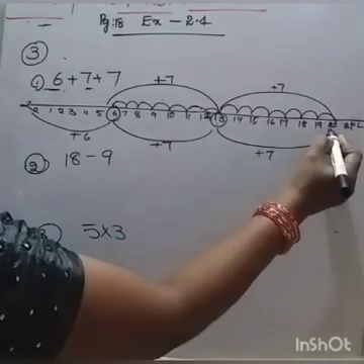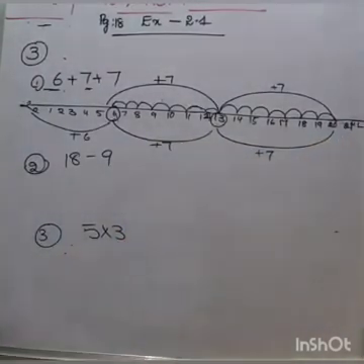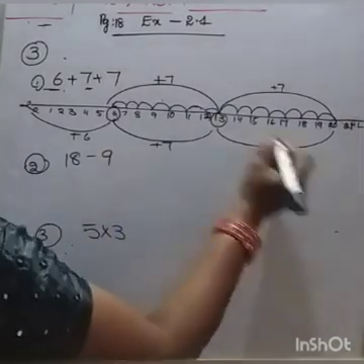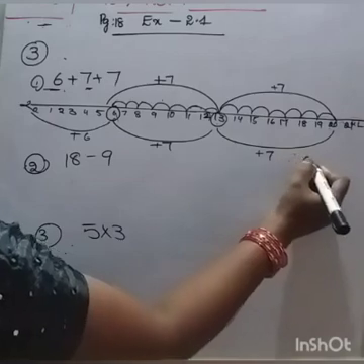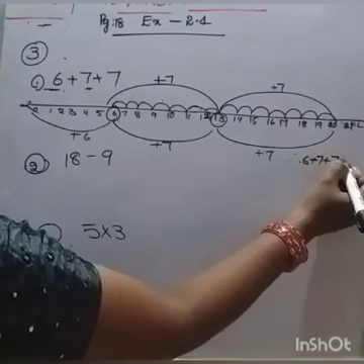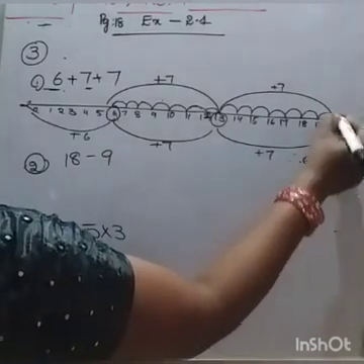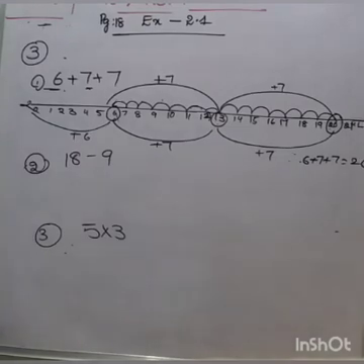What do we get? Total number is 20. Okay, this we move forward.